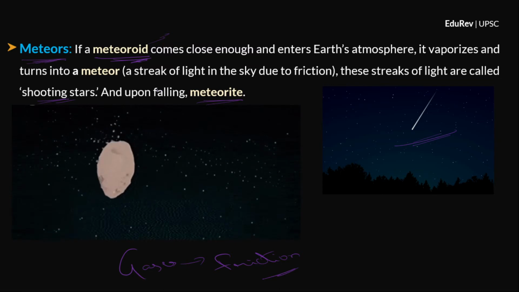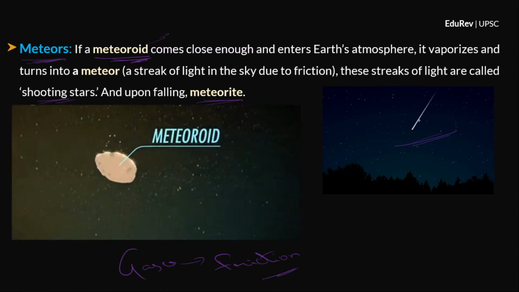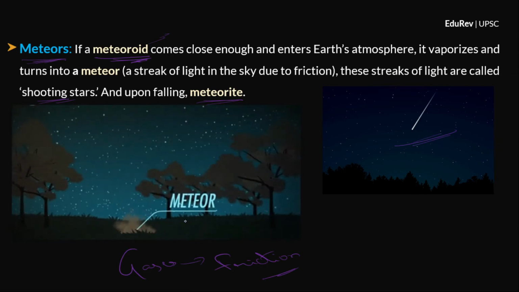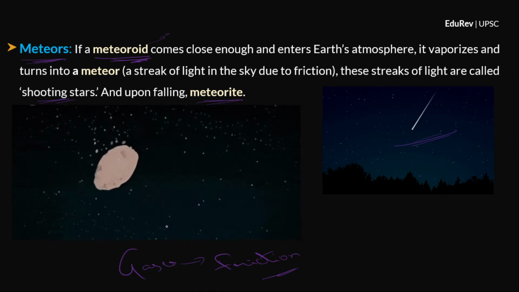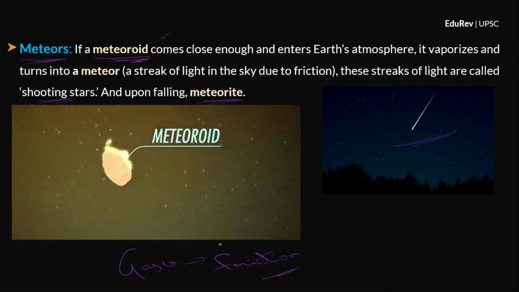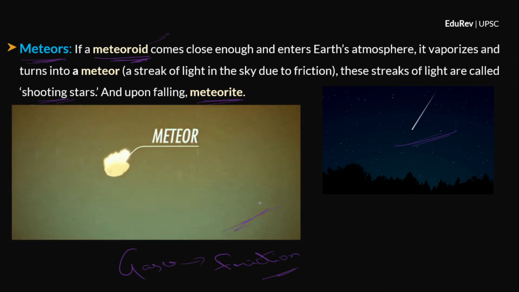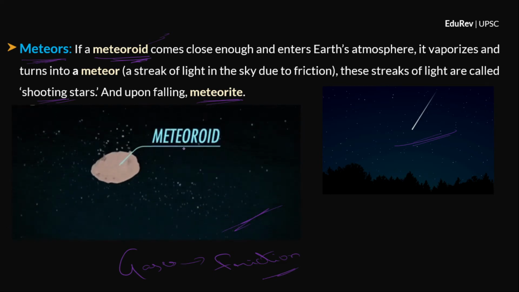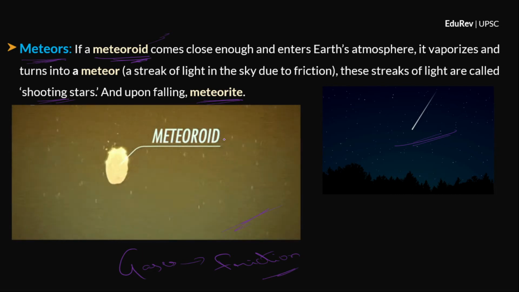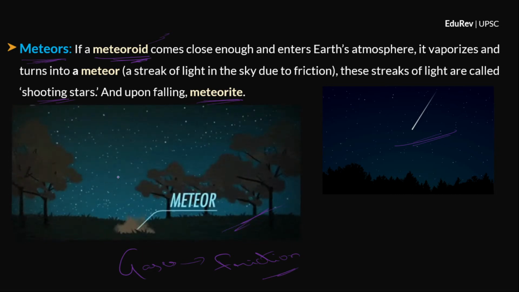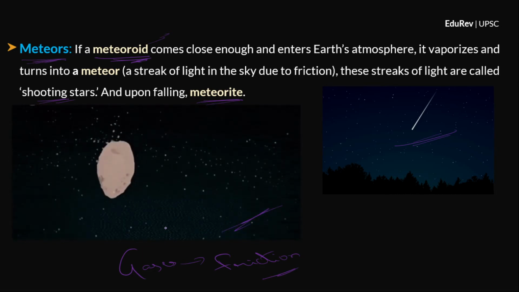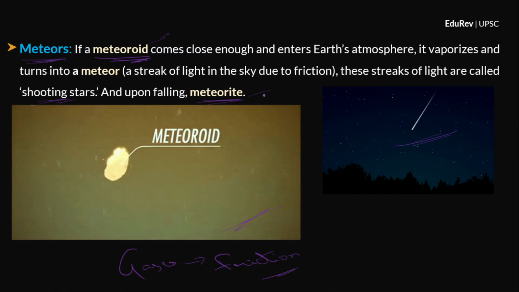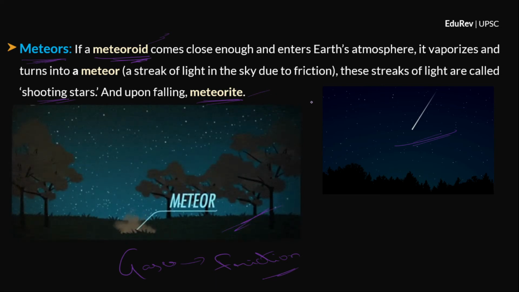Clear? And then most of the meteors get burnt up before they reach the surface, but sometimes some small resistant part might remain. And once it falls to the ground, you call it a meteorite. So just look at this animation, it explains everything. So first you have a meteoroid, which is pulled by the Earth's gravity. Then it is falling through the atmosphere, it becomes a meteor. Once it falls to the ground, it is a meteorite. As simple as that. So let me just explain this one more time for the sake of clarity.